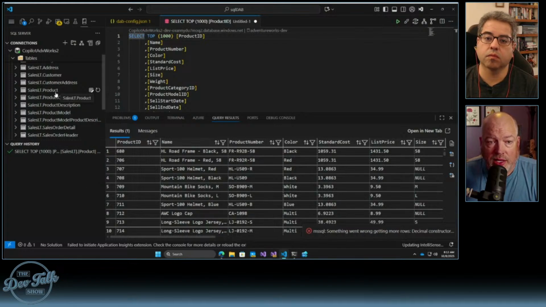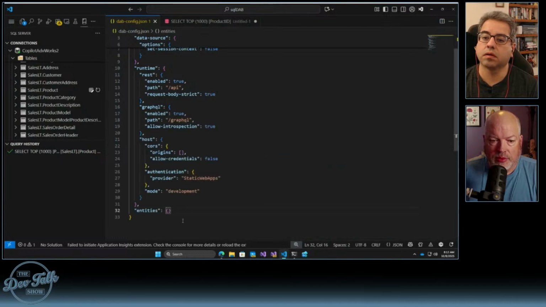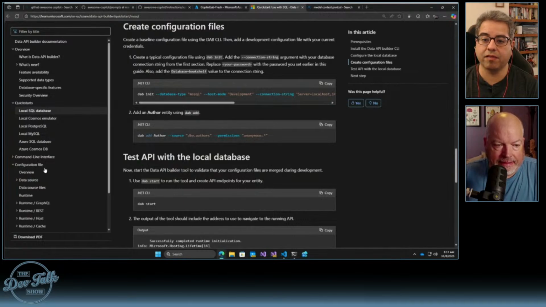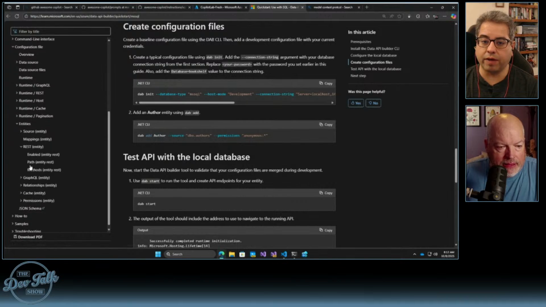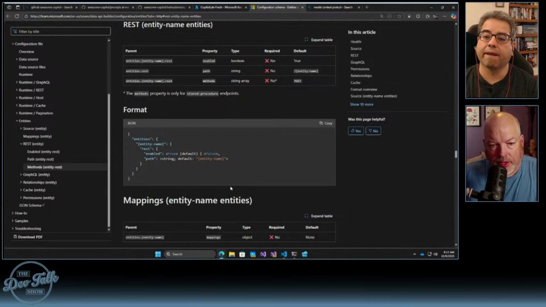But that's cool because we have products here. So we can actually go back to, I didn't realize that table was going to be there. So this is the heart of the data API builder right here: we've got a database, with one line from a command line you've got a build, and you have a configuration file, but now you're going to put an entity in the configuration file. Yeah, this is the important bit, right? Having this entity opens up the communication between the API and that entity there.